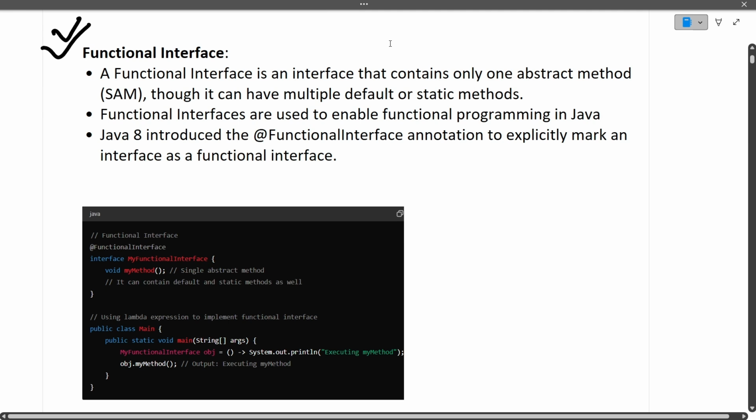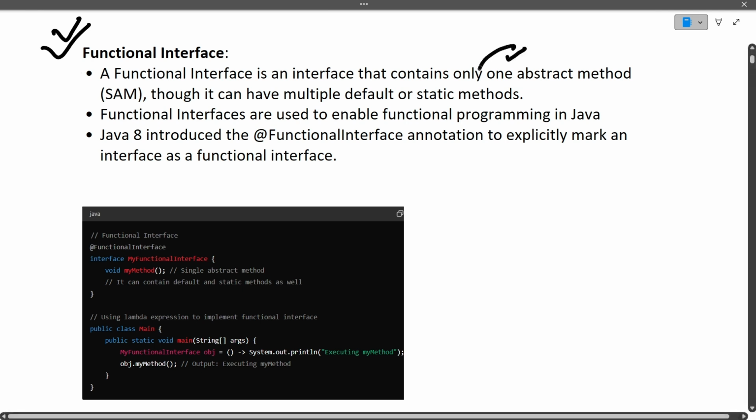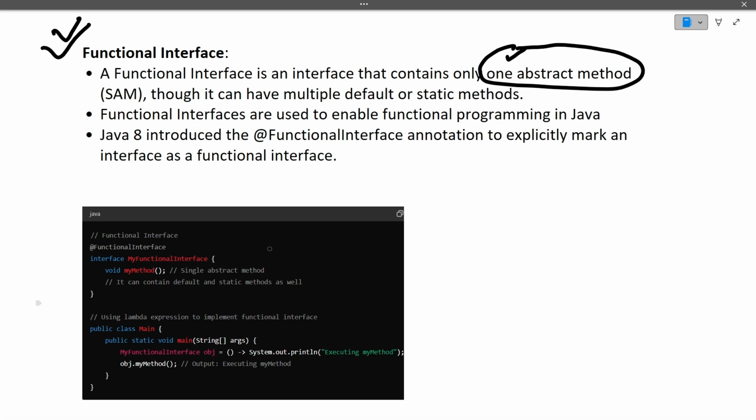The one line definition of a functional interface is that it is an interface that contains only one abstract method. A marker interface does not contain any methods, whereas a functional interface contains only one abstract method. But as I've told you, there are default methods and static methods also.